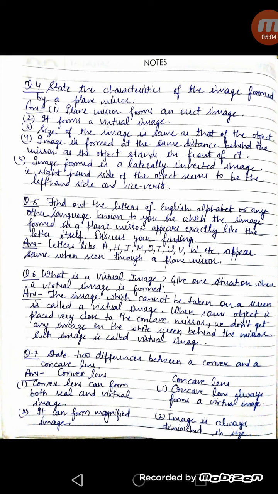In question number 7, state two differences between a concave and convex lens. A convex lens, as you can see, can form both real and virtual images, whereas a concave lens only makes a virtual image. A convex lens can make small as well as magnified, means large size image, whereas a concave lens always makes a diminished, means small size image.